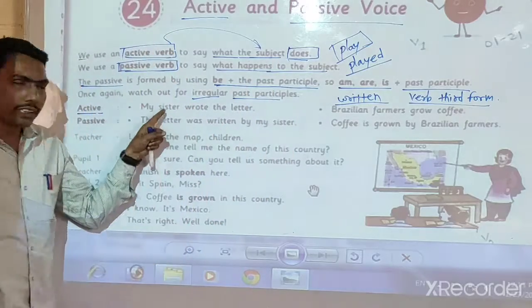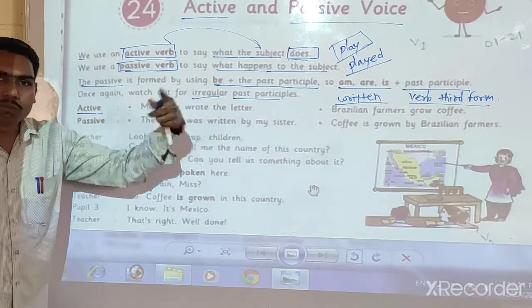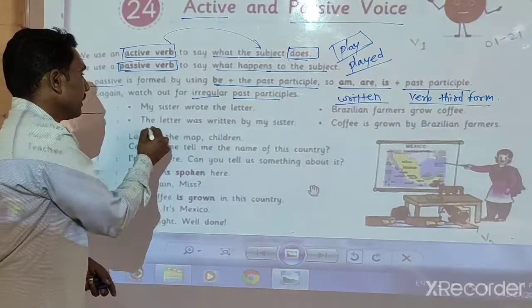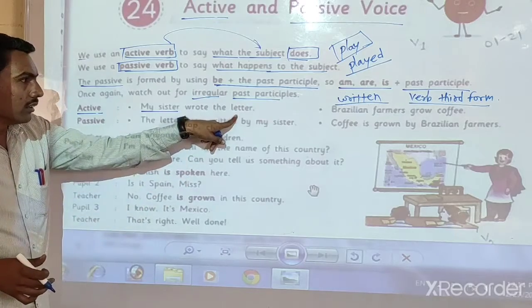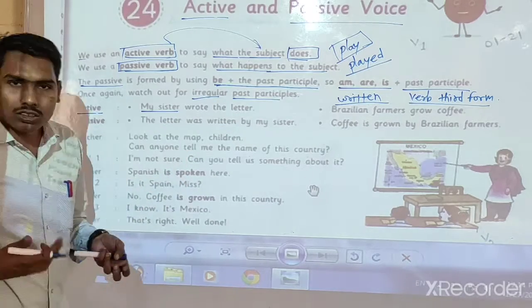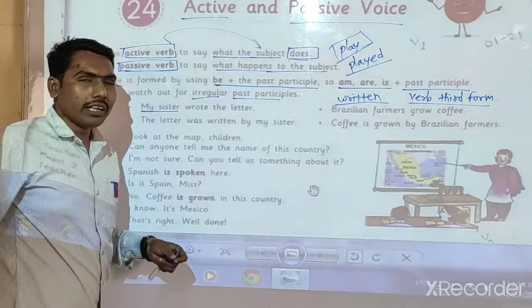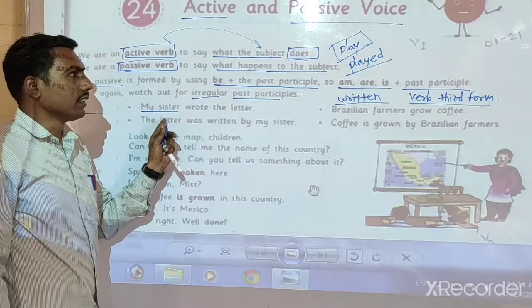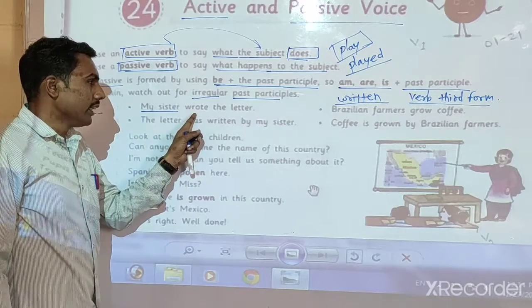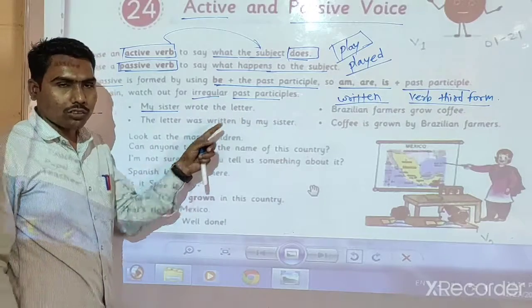It shows in this example what action was performed by the subject. Okay, my sister wrote the letter. The letter, or a letter, as per wish. In this example, the subject, my sister, what did she do? She wrote the letter. Do you get that?